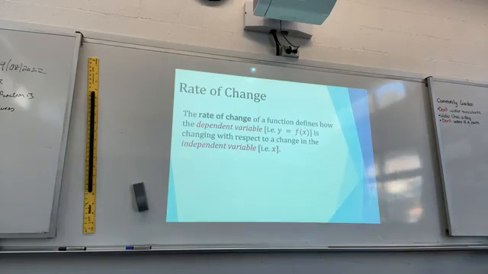Now, rate of change. The rate of change of a function defines how the dependent variable, which is y or f(x), is changing with respect to change in the independent variable, which is x. So if you're not sure about the definition, I'll suggest you write this down, please.